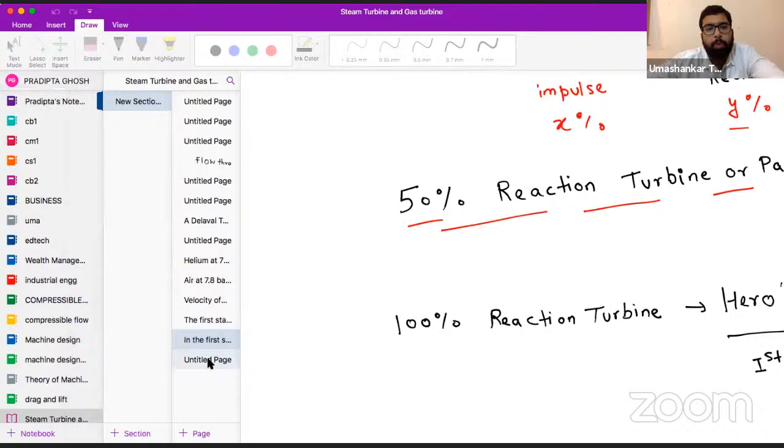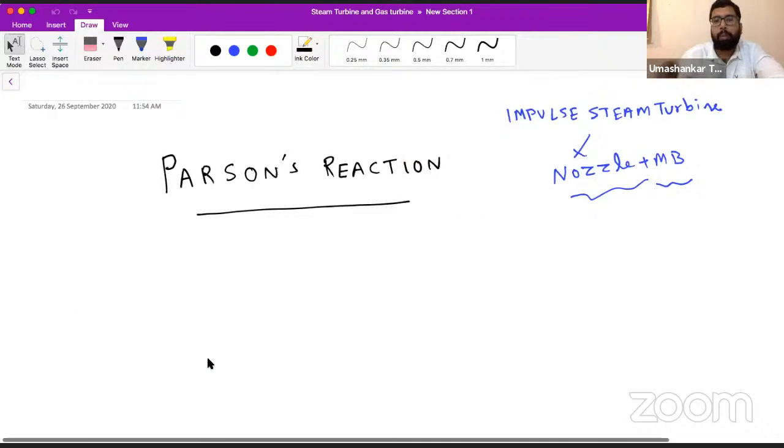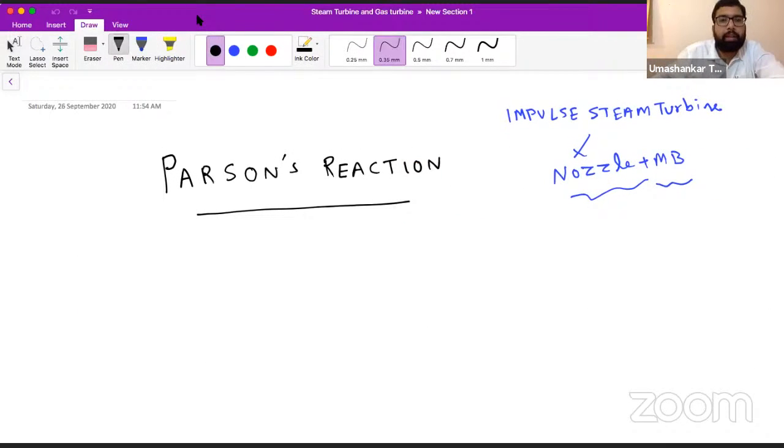Okay. So our working kind of turbine is a 50% reaction turbine in most of the cases, or Parsons reaction turbine. So we mostly use the Parsons reaction turbine, or we may call it a 50% reaction turbine. This 50% is due to what?